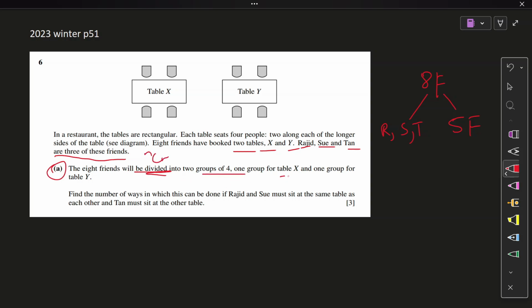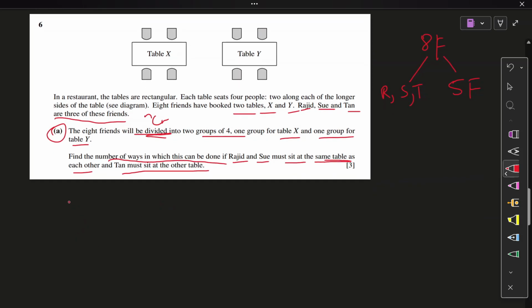One group for table X and one group for table Y. Simple. Find the number of ways in which this can be done if Rajat and Sue must sit at the same table as each other and Tan must sit at the other table. Okay, not so difficult. First case is going to be when table X consists of Rajat and Sue on one side.